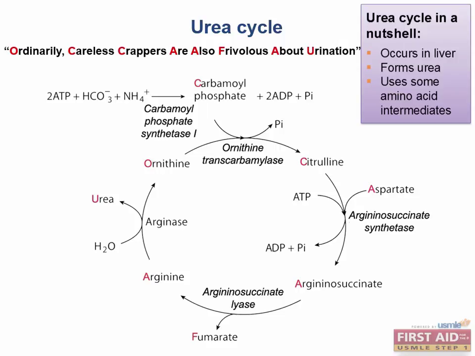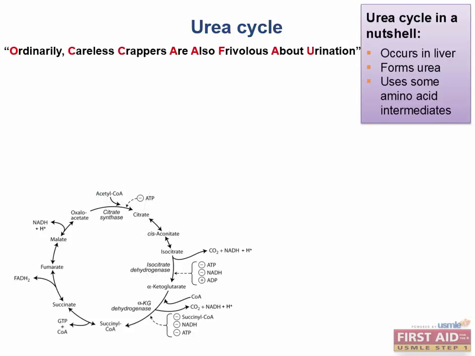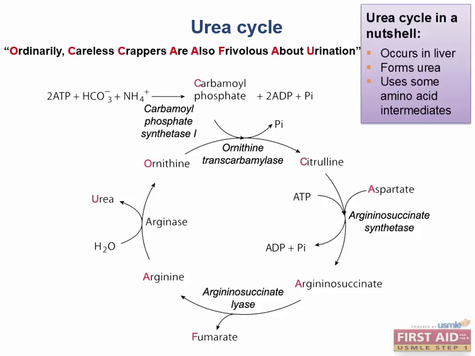Eventually, we get our first product out, a fumarate. Where have we seen fumarate before? Well, hopefully you're thinking about the TCA cycle, shown here for reference. Notice how fumarate can feed back into the TCA cycle so it doesn't get wasted, as opposed to me later this weekend. But back to the urea cycle.